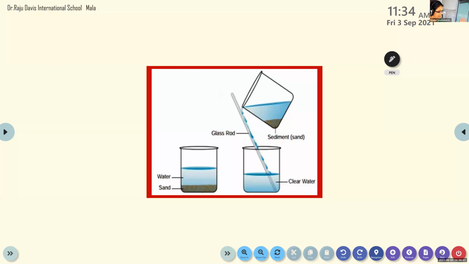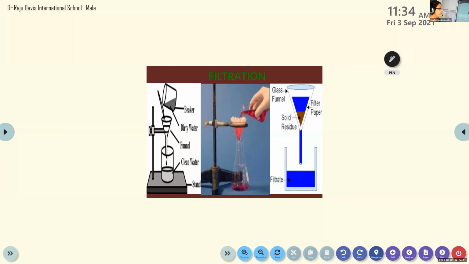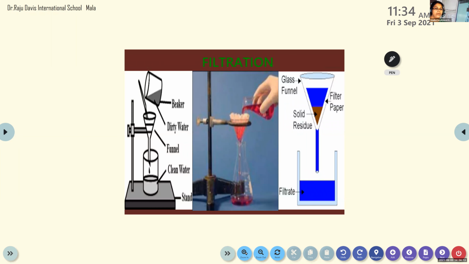And this is another one, same thing. So I think it's clear to you, sedimentation, decantation. Now we are moving to filtration. Okay. So next method, method number 7, correct? Yes, ma'am. So filtration. What do you mean by filtration?